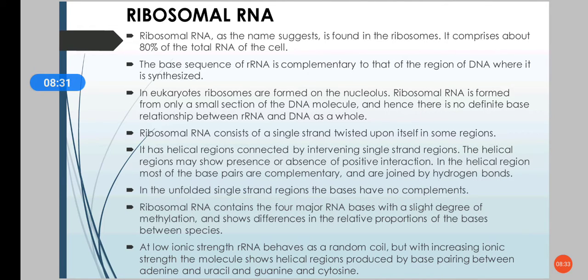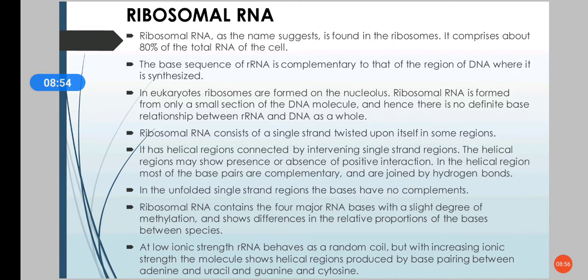In eukaryotes, ribosomes are formed in the nucleolus. The ribosomal RNA is formed from only a small section of the DNA molecule, so there is no definite base pair relationship between rRNA and DNA.